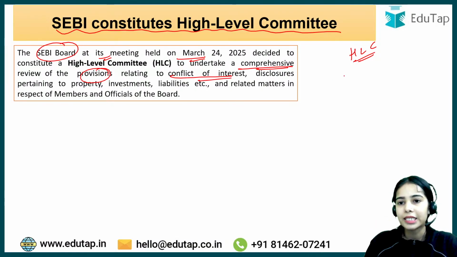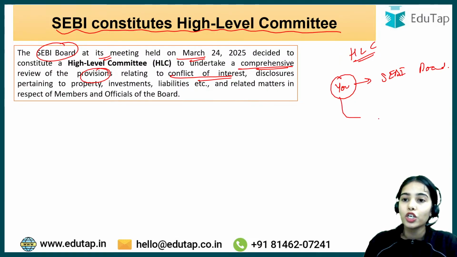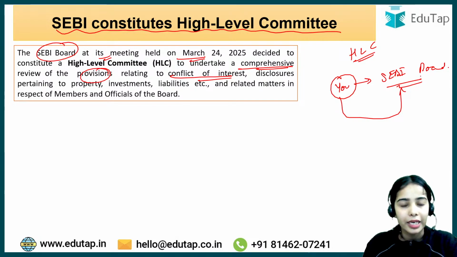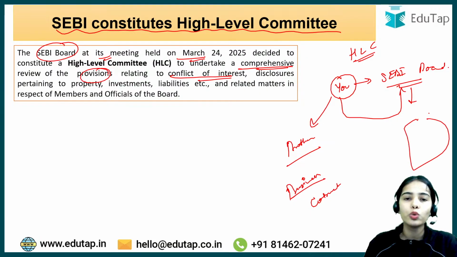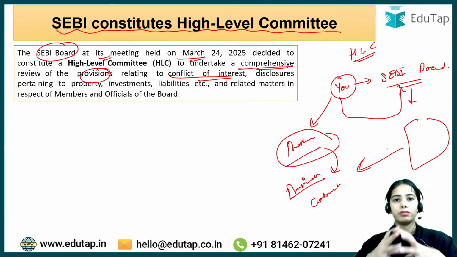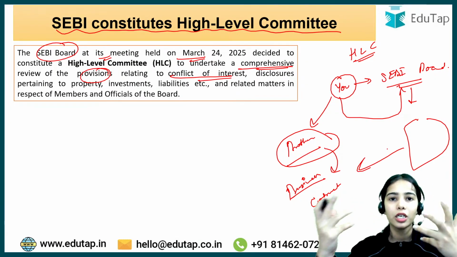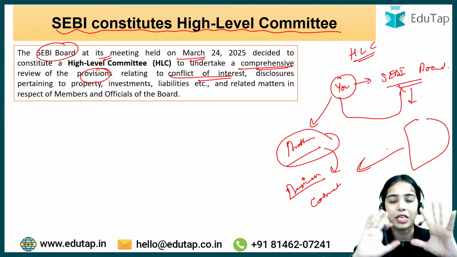So what was happening? Let's say you are a member of the SEBI board. You have a lot of power to affect the decisions of SEBI, right? Now let's say that you have a brother who has a business, let's say a construction business, and SEBI wants to make a new branch in the country. Now you will want that your brother gets this contract of making the new building or the new branch.